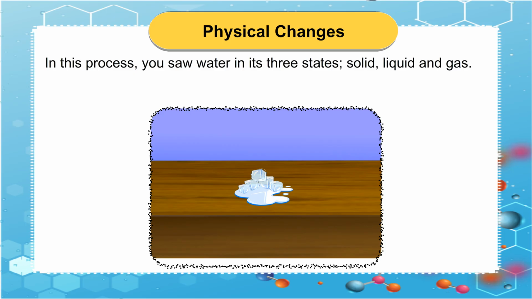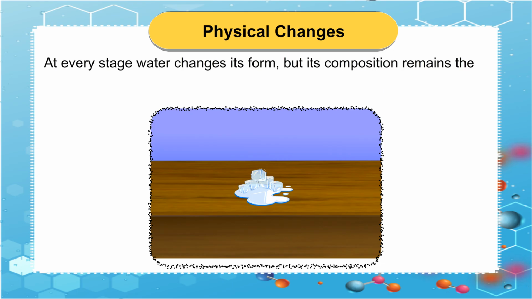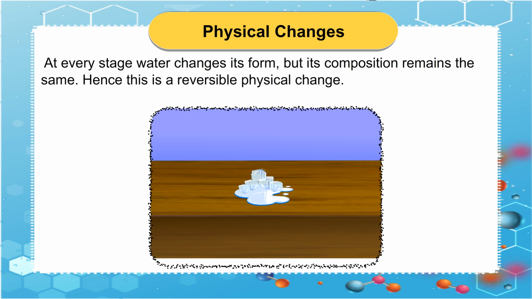In this process, you saw water in its three states: solid, liquid, and gas. The state of water can be changed by heating or cooling. At every stage, water changes its form, but its composition remains the same. Hence, this is a reversible physical change.